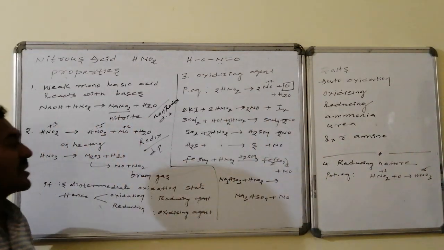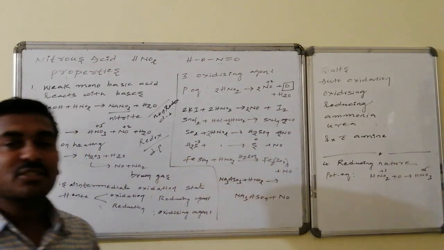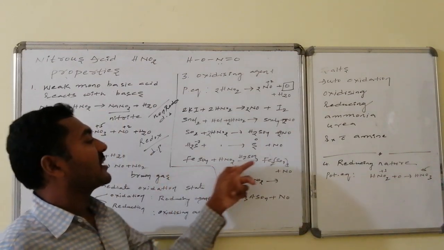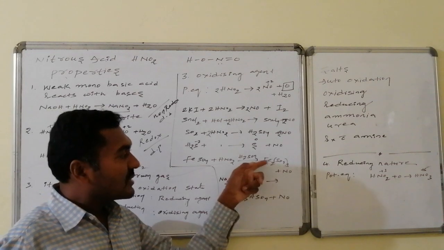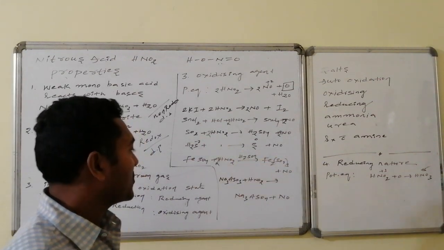H2S is converted to sulfur. Here also sulfur in the -2 state is converted to 0. It is increased by 2 units. It requires 2 molecules of HNO2. Ferrous sulfate is converted to ferric sulfate, oxidation number increased by 1 unit, but within this molecule 2 ferrous ions are there, hence we require here also 2 molecules of HNO2.